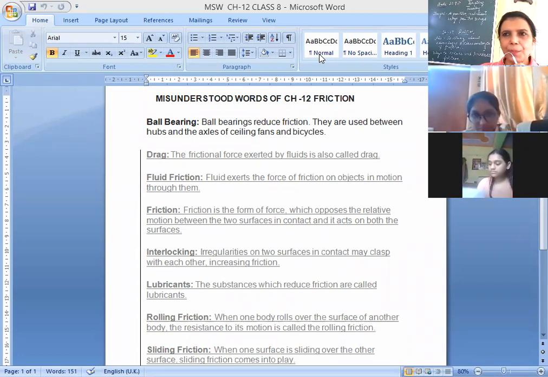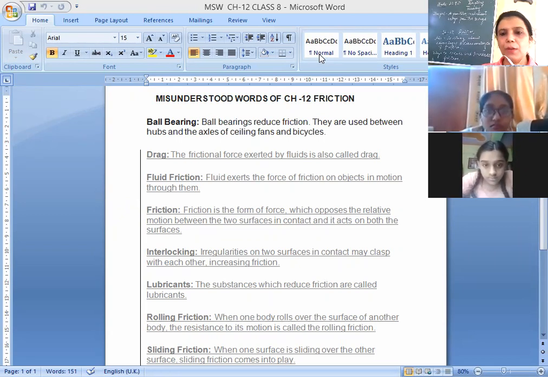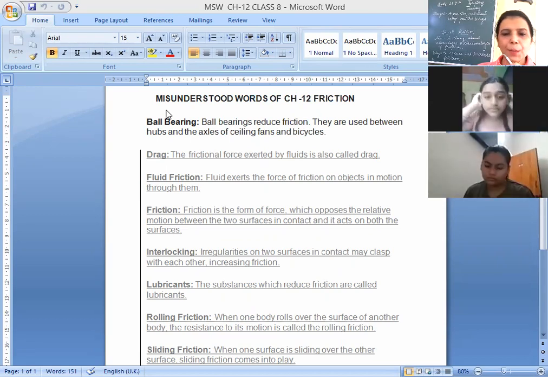So children, in this chapter, we are going to study what is friction. Already you have heard this word and you have learnt about it. It's an opposing force. In the meantime, you can write down the aim of this chapter and today's date. Friction is an opposing force.